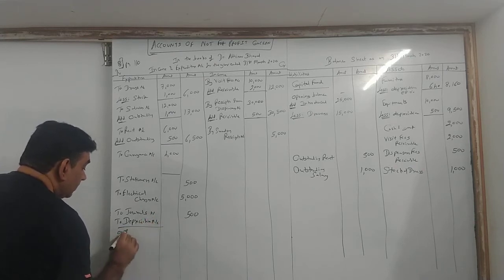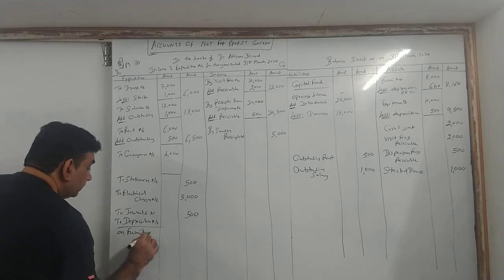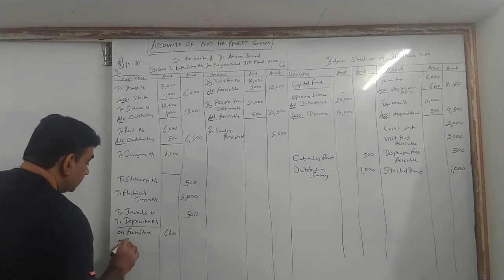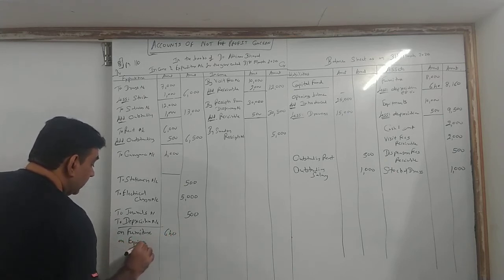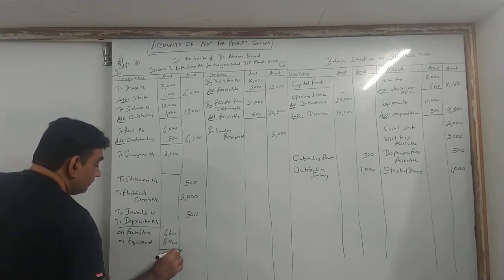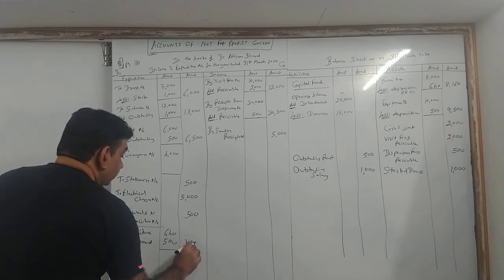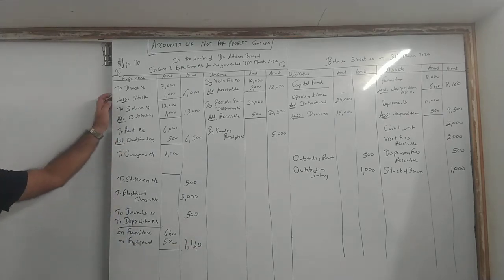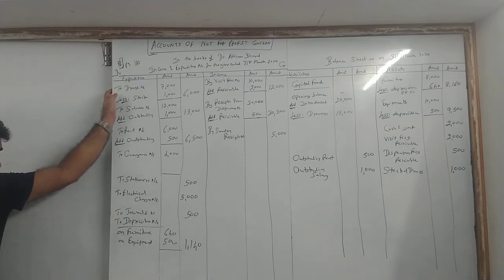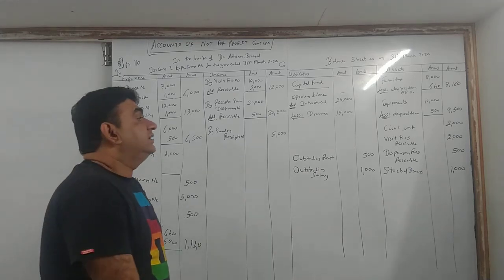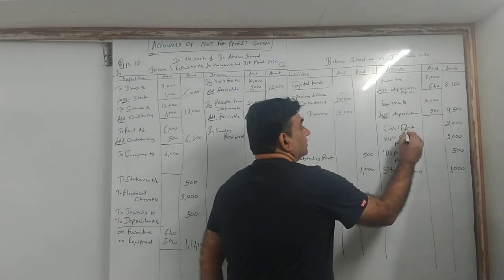Underline. On furniture, that is 640, and on equipment 500. So 1,140. Okay? Furniture 640 and equipment 500. Clear with this? So deduct from asset, and the second effect, debit income and expenditure.